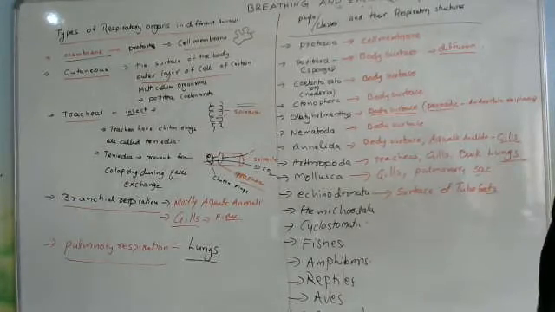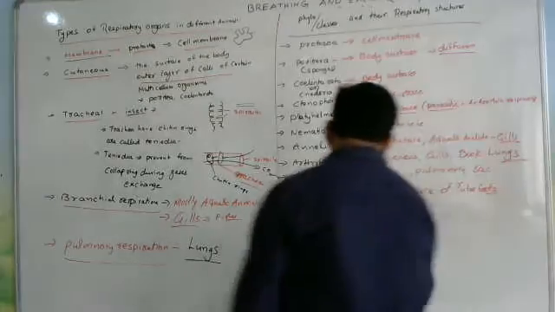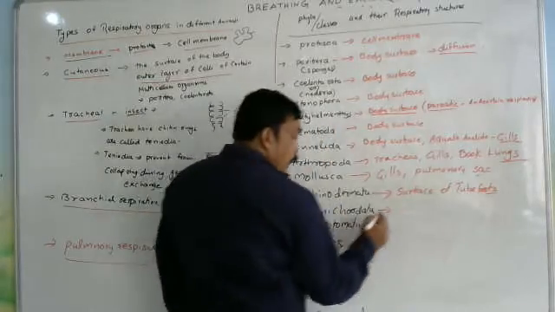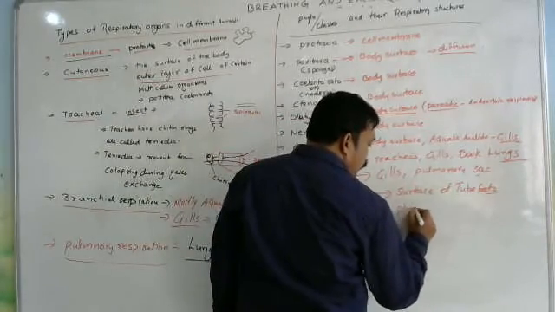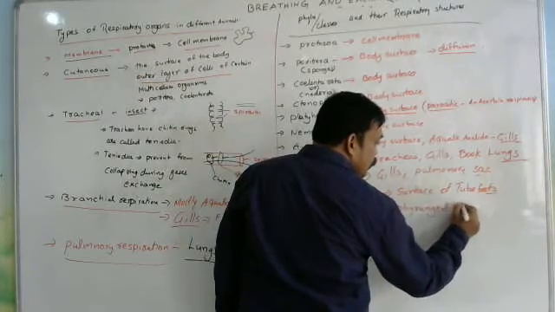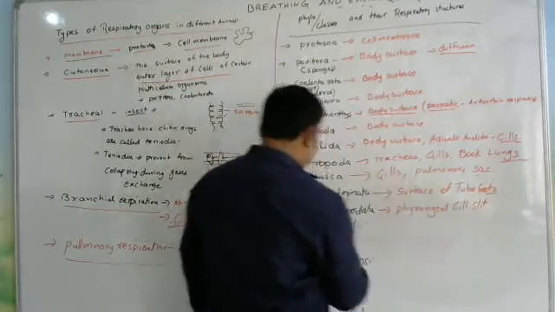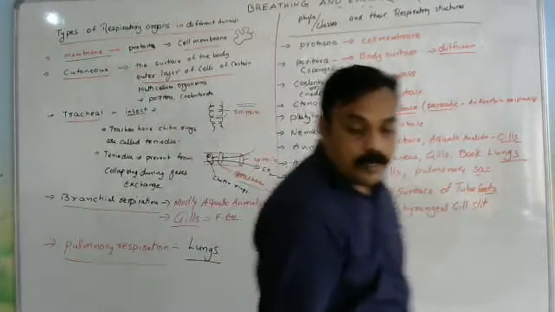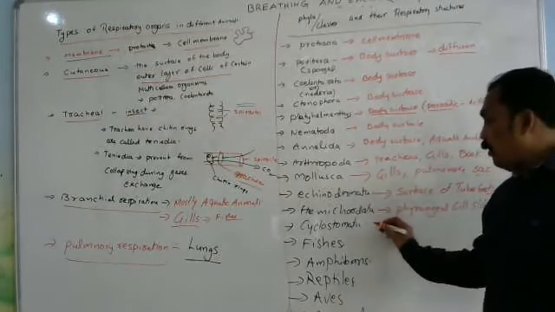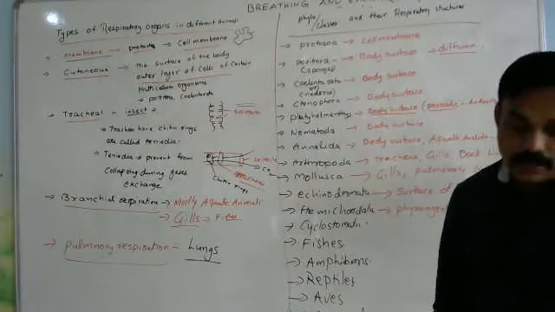Next one, Hemichordata. In Hemichordata, the respiratory organs are pharyngeal gill slits. It comes in the animal kingdom too. Next one, Cyclostomata, for example hagfish and lamprey.